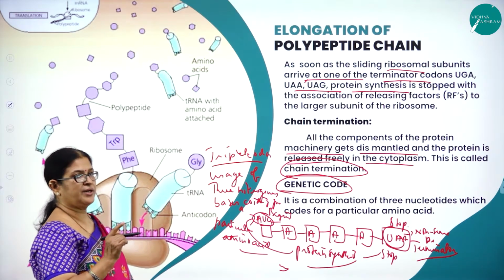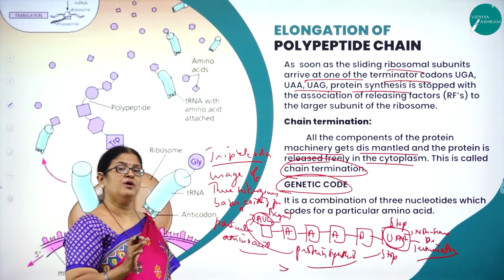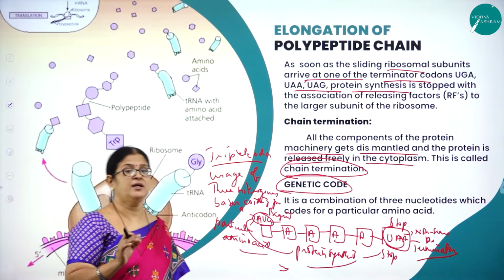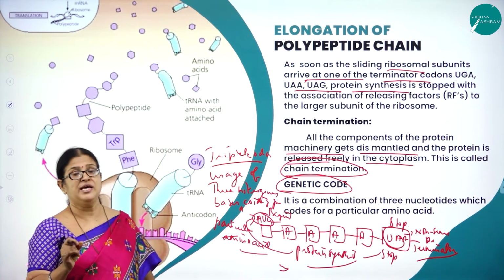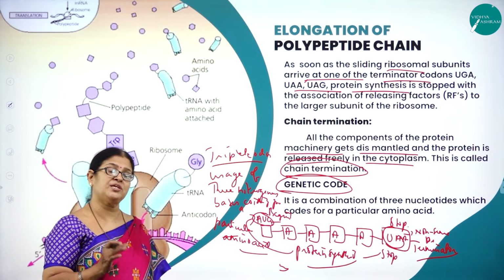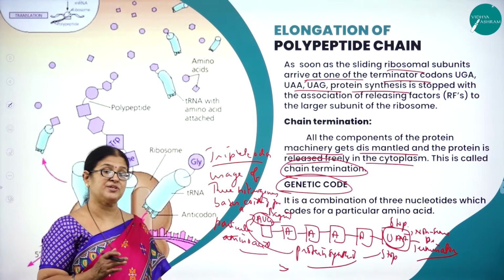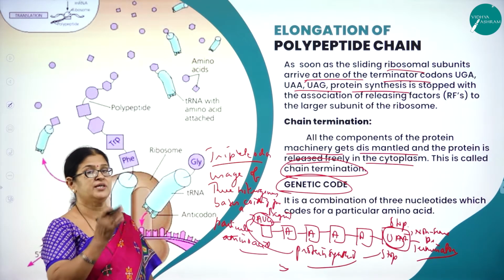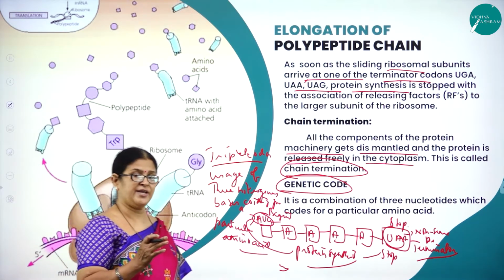So, what is genetic code? All the genetic information is always given in the form of triplet codon. We know there is singlet codon, doublet codon, but triplet codon. But how many amino acids are there? 20 amino acids are there. But singlet codon system, doublet codon system does not satisfy. Singlet codon system will satisfy only 4 amino acids, whereas doublet codon system will satisfy only 16 amino acids. Whereas the triplet codon system is going to satisfy 64 amino acids, which is more than sufficient for coding for 20 amino acids. So the triplet codon system is the system we are following right now for carrying on the genetic message.